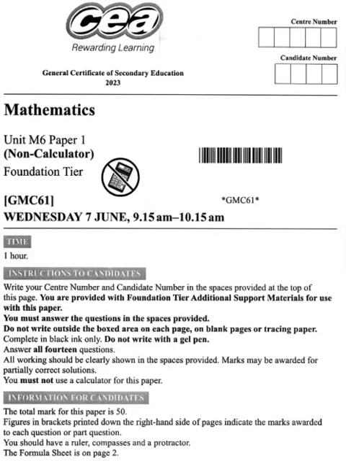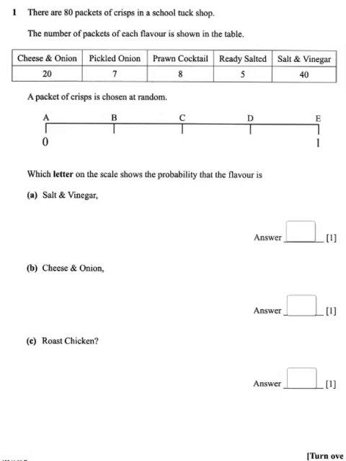This video is for Unit M6, Paper 1, June 2023. For question 1, there are 80 packets of crisps in the school tuck shop. The number of packets of each flavour is shown in the table.